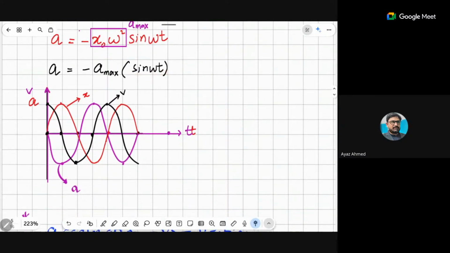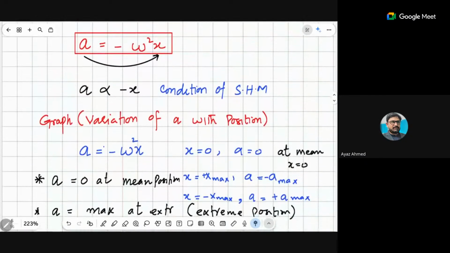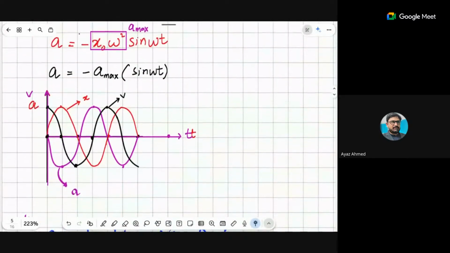Beta, I have adjusted all these equations in the form of a set. The displacement is equal to, what will it be? We have to memorize all three equations.